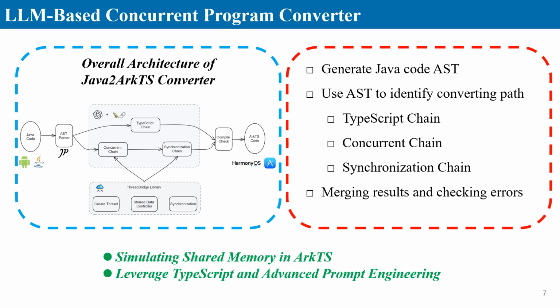Concurrent code is then translated using ThreadBridge, processed through the concurrent chain and the synchronization chain. Additionally, we leverage TypeScript and advanced prompt engineering to enhance the conversion process. Finally, the results are merged and errors are checked to ensure accuracy and consistency in the translated output.